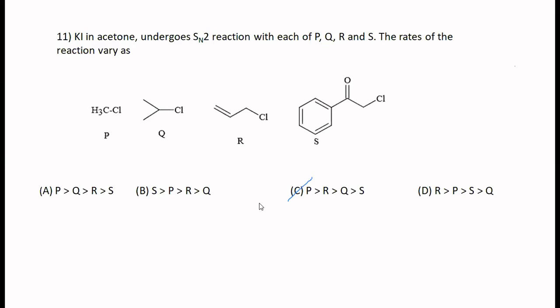Any answer? P greater than this. Why P? Because it is primary. Okay, any other answer? P greater than R greater than Q greater than S.